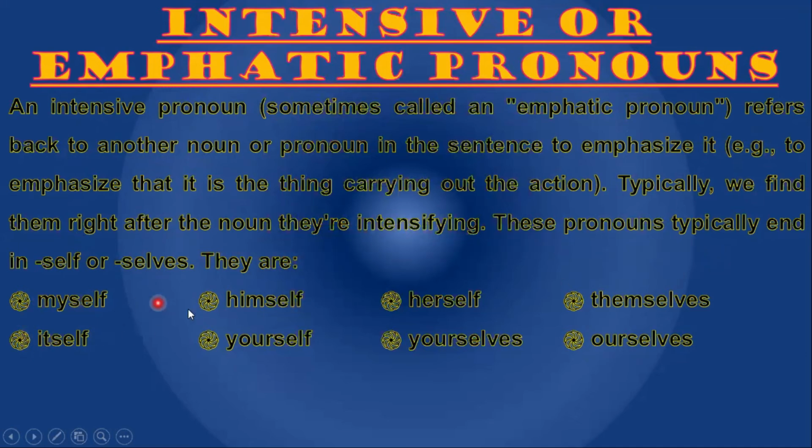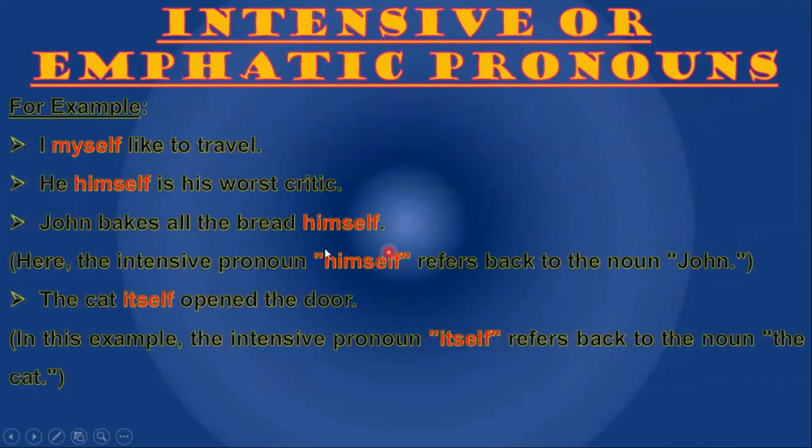These pronouns typically end in self or selves. They are myself, himself, herself, themselves. Okay? They end in self or selves. Itself, yourself, yourselves, ourselves. Got it?